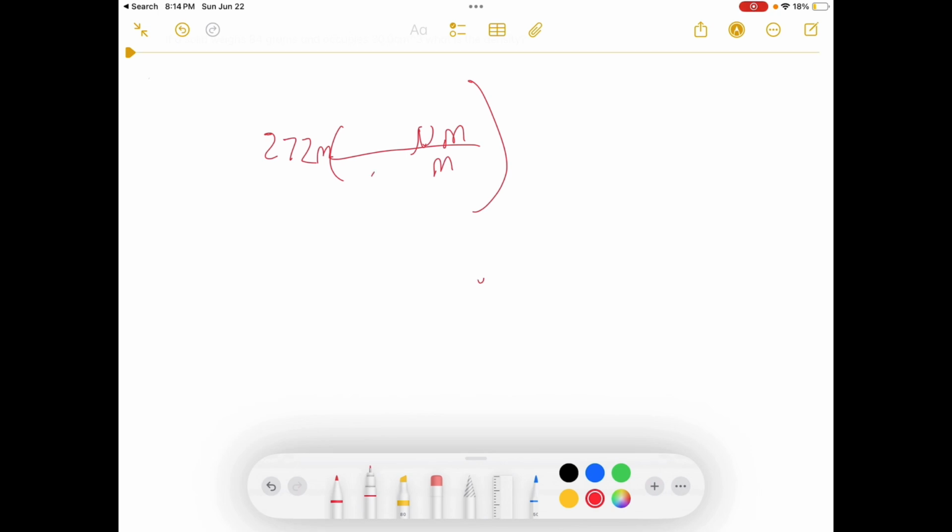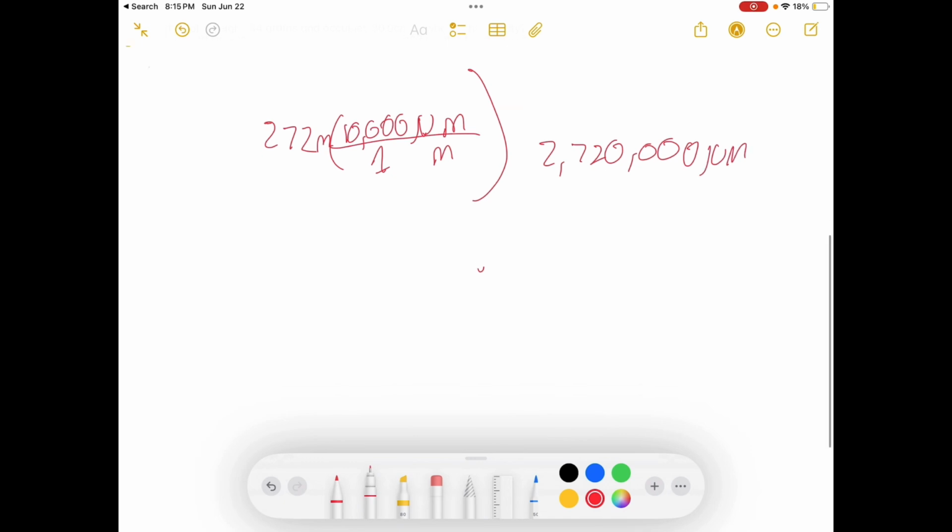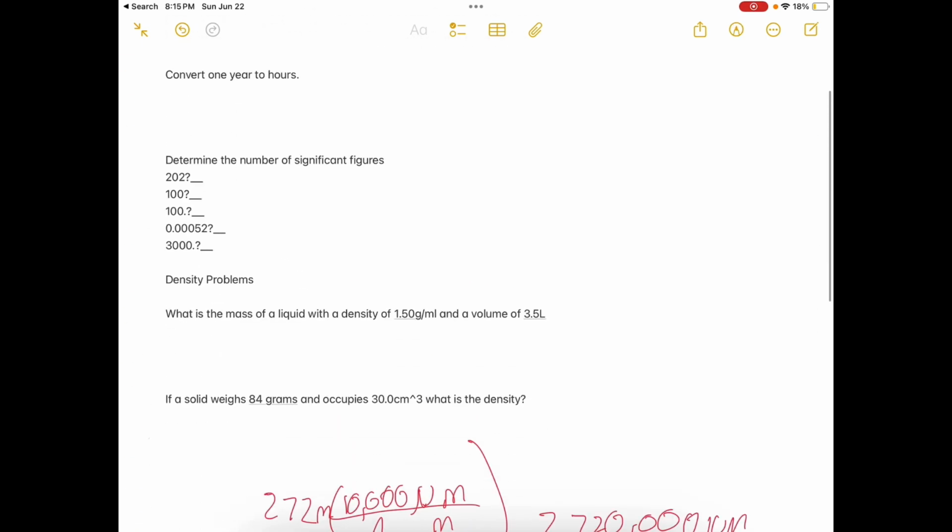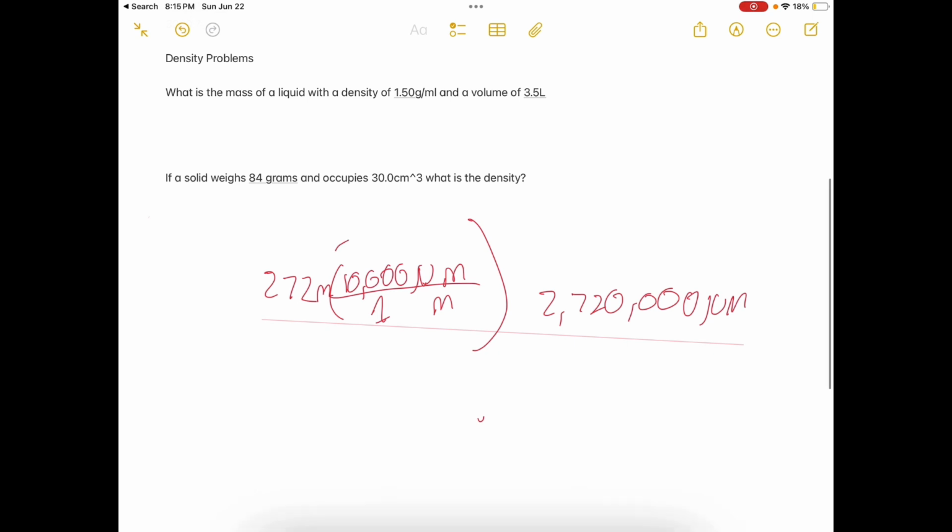So the bigger unit gets the 1. Meters gets the 1, and 1 meter is equal to 1,000,000 micrometers. So then that's 272,000,000 micrometers. And that is your final answer, and that is how you solve problem 1.